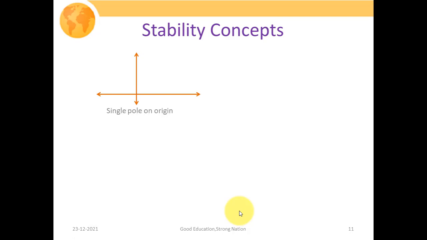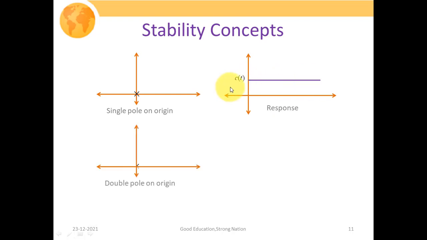Now let us again understand it through some graphical analysis. When we assume a single pole at the origin, so this is the case where a single pole is lying at the origin, then our response will be a constant one, or you could say a unit step signal in this particular case. And when we have a double pole at the origin, so one pole has already been mentioned over here, and when we have 2 poles at the origin, then our response is a straight line or constantly increasing function.